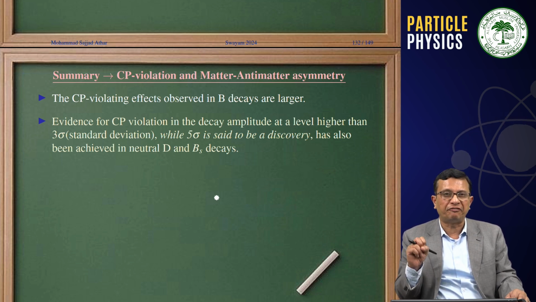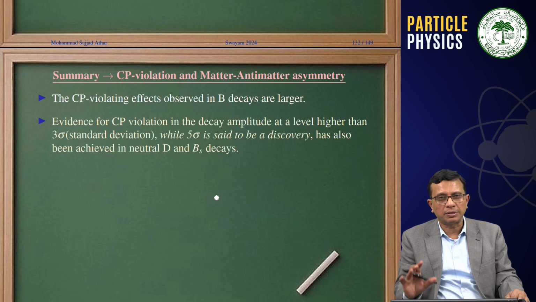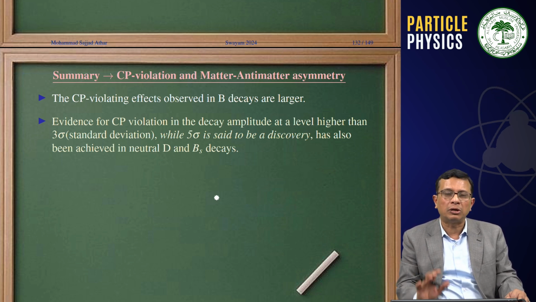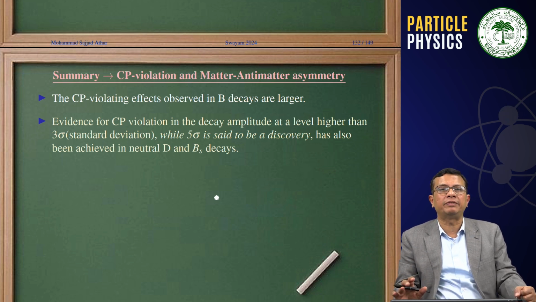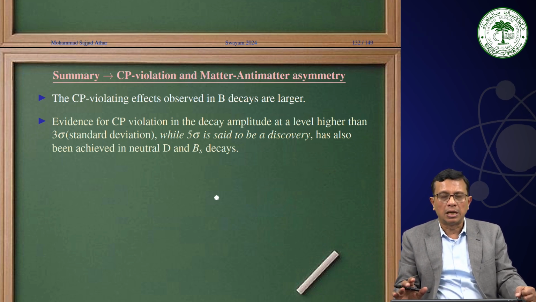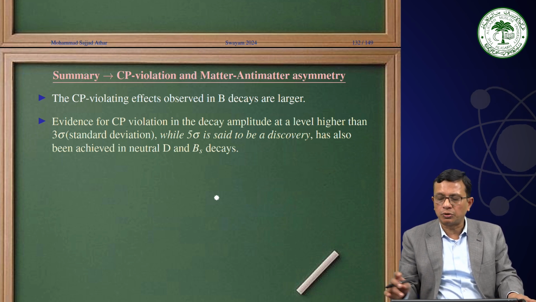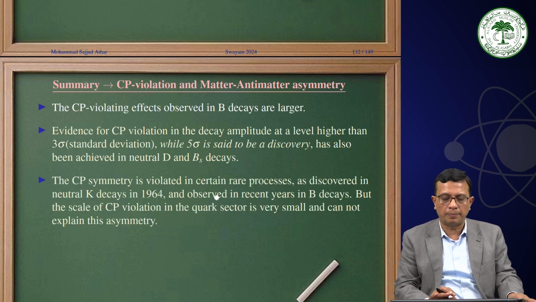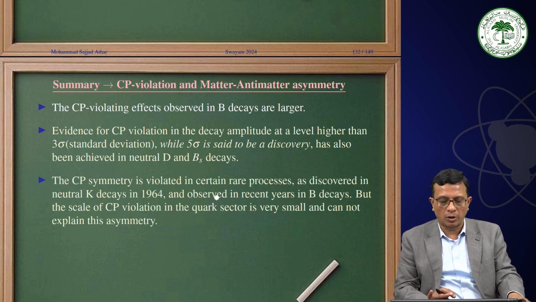That means we firmly believe an observation which is at 5 sigma or more. Below that, we cannot guarantee it with 100% surety, and that is why presently the results are available at 3 sigma, and people have talked about CP violation in neutral D as well as the strange baryons and B quark sector.